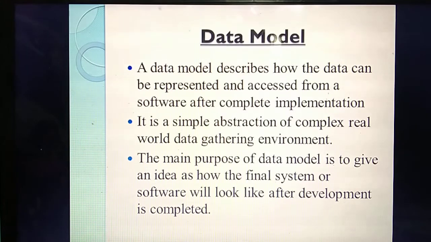Likewise, if you are going to design some new software, before they implement it, they can draw some models. By seeing the models, they can say this is the model, it will work like this. For that we are using this data model. That only they have given. The last point, the main purpose of data model is to give how the final system will look.